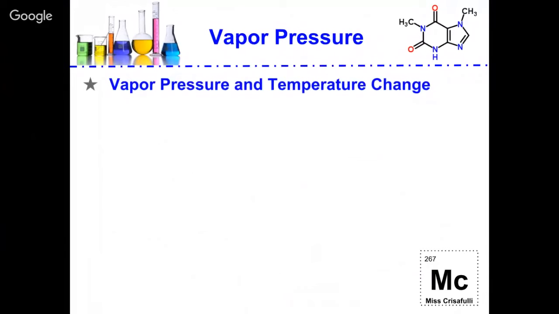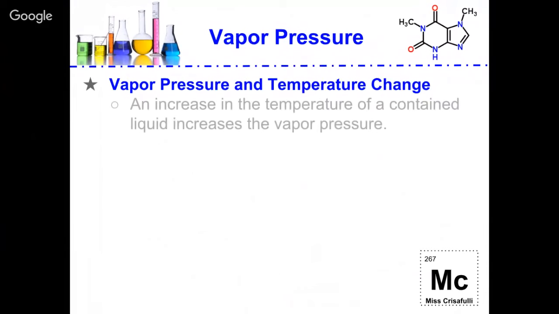When we were talking about vapor pressure and temperature change, I want you to think about a couple of things. We talked about this yesterday. An increase in the temperature of a contained liquid increases the vapor pressure. We talked about this. If you increase your temperature, you're making your molecules move faster.